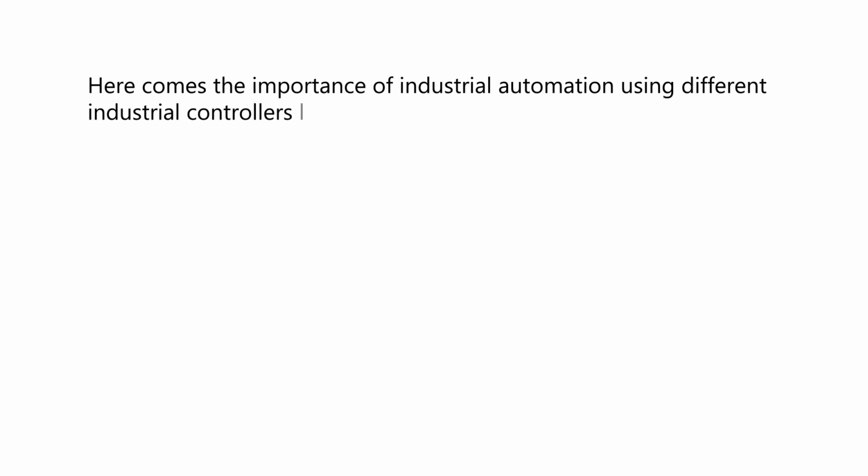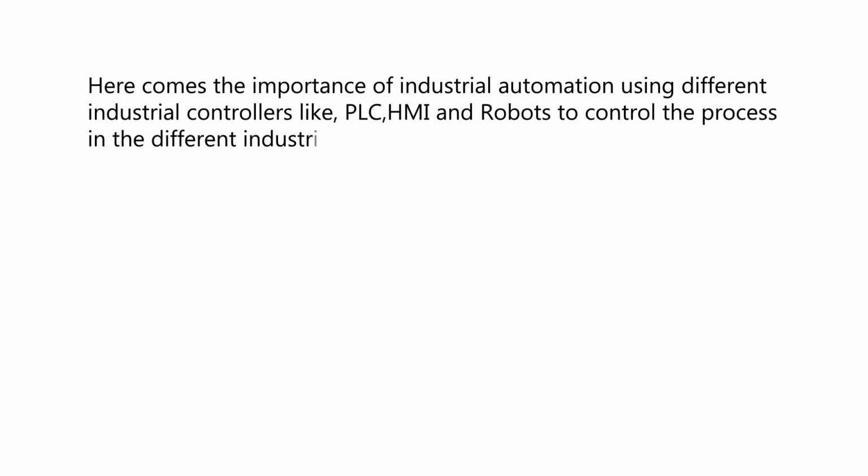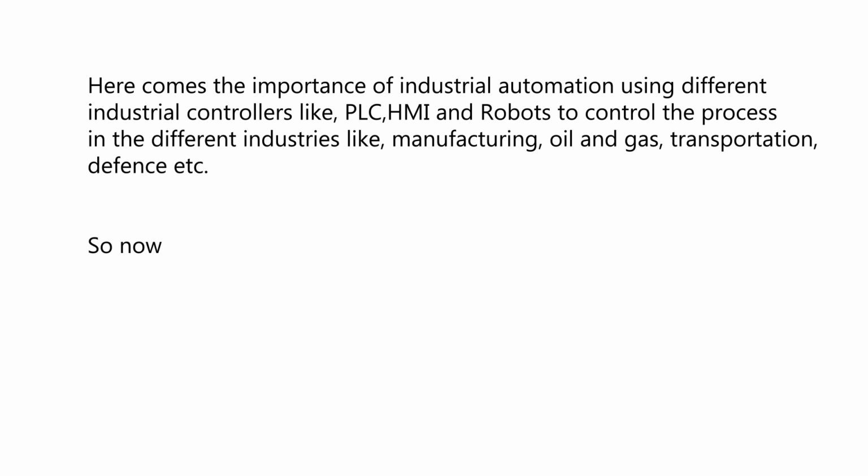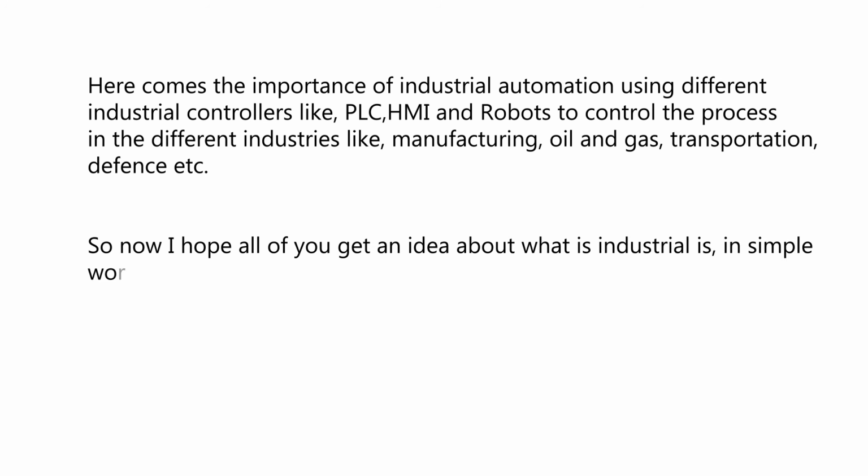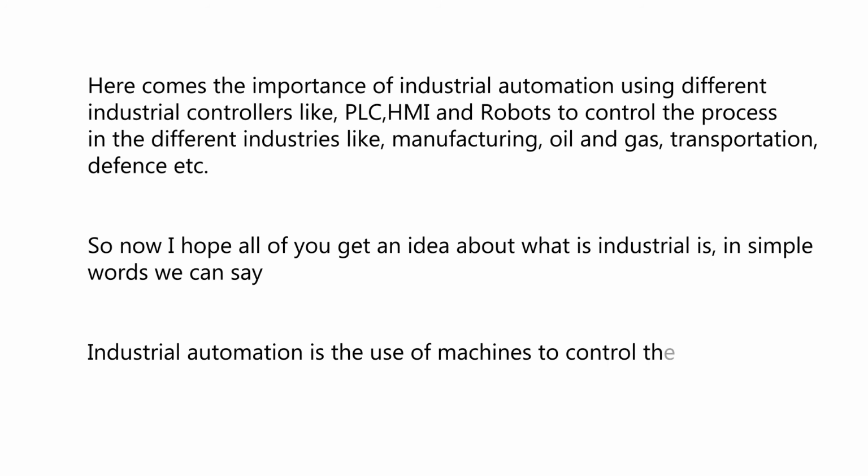Here comes the importance of industrial automation, using different industrial controllers like PLC, HMI and robots to control the process in different industries like manufacturing, oil and gas, transportation, defense, etc. So now I hope all of you get an idea of what industrial automation is. In simple words we can say, industrial automation is the use of machines to control the process without human involvement.